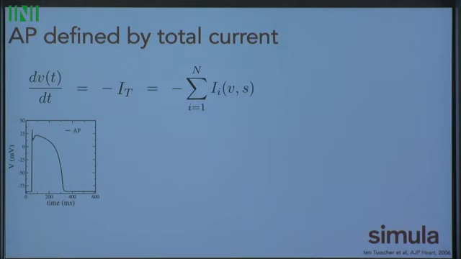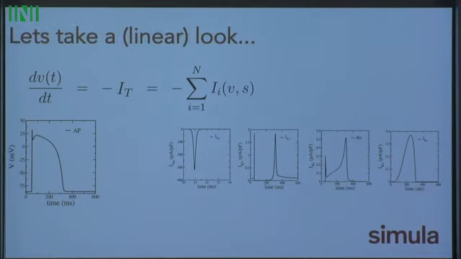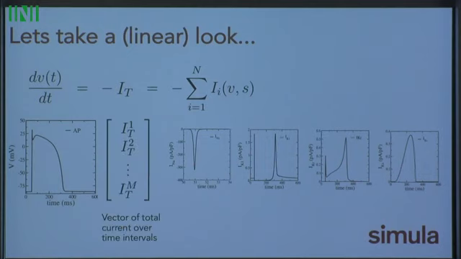And the total current is built up from the sum of all these individual currents. Here's a depiction of how they look over time. Our maybe too simplistic approach is to take a linear look at this system. This looks a lot like a linear combination of systems. We can make a vector describing our total current over specific time intervals.